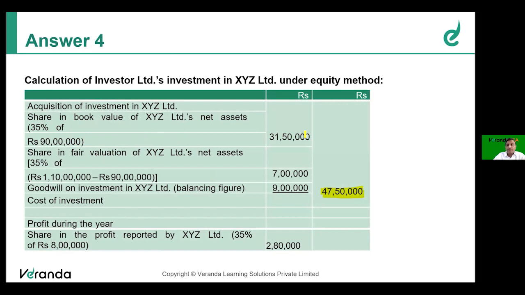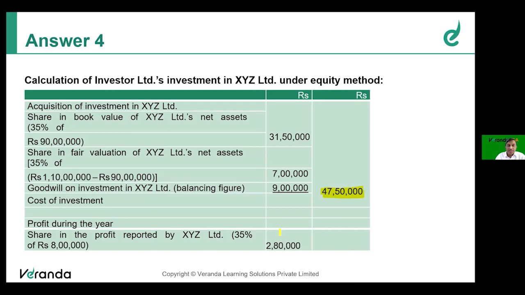Increase in fair value to the extent of 20 lakhs. In that also, 35% is available to the investor. So 35% of 20 lakhs is 7 lakhs. So what is the share of net assets of XYZ Limited due to Investor Limited? That is 31,50,000 plus 7 lakh, 38,50,000. But you have paid a consideration of 47,50,000. There is a difference of 9 lakh, excess amount paid.